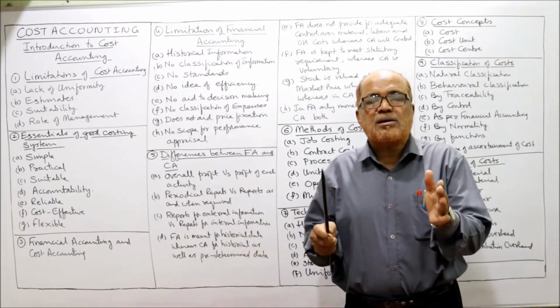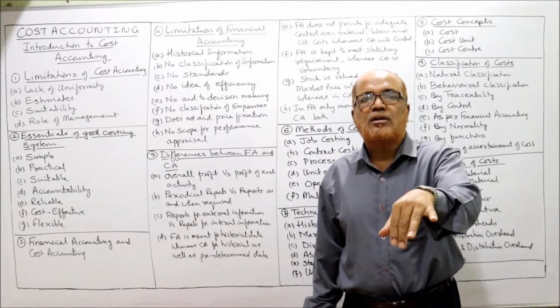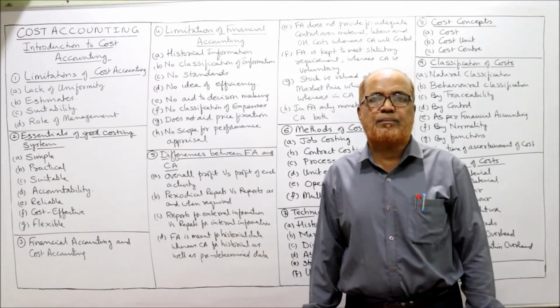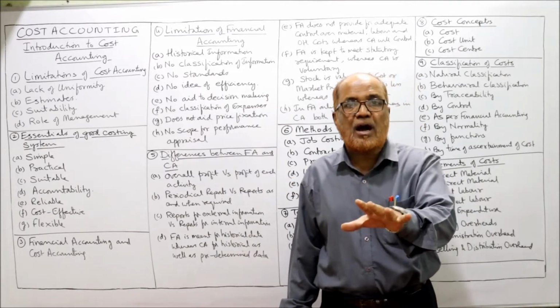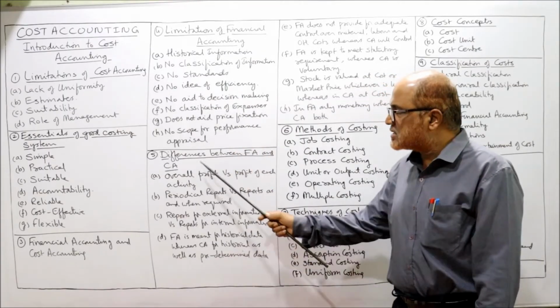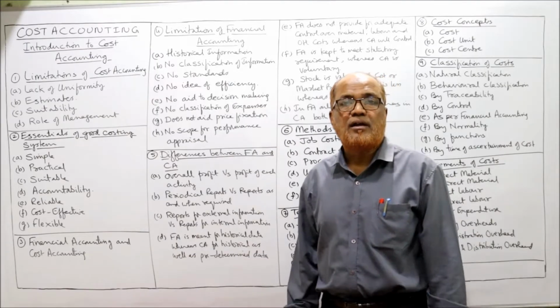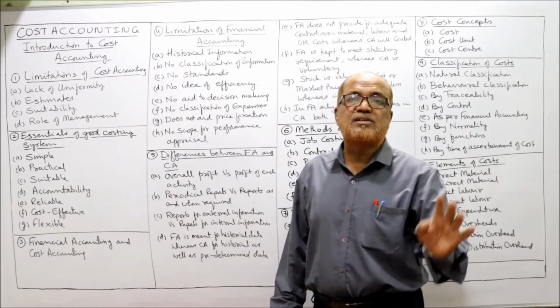So these are some of the limitations of financial accounting due to which cost accounting has been developed. In examination, they may ask you the theory question regarding limitations of financial accounting. Next come differences between financial accounting and cost accounting. Many differences are there. The objective itself is different.